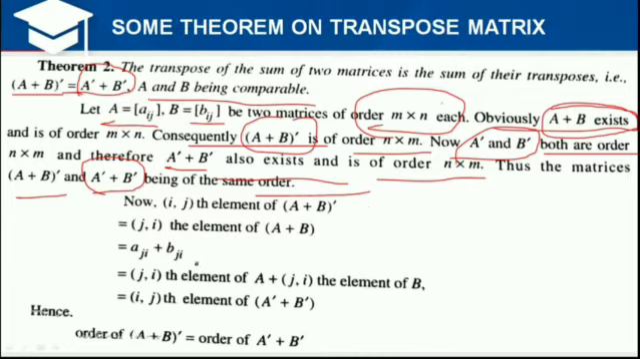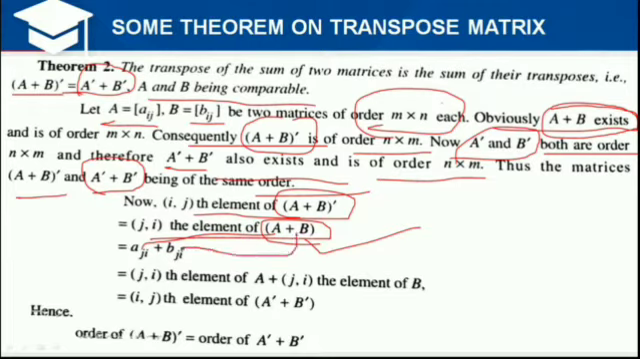In this way, the ijth element of the transpose of A plus B will be equal to the ji element of the sum of the matrix A plus B, and from this, the element of A is Aji and the element of B is Bji, and from this is the ji element of A plus the ji element of B, meaning the ijth element of A dash plus B dash.